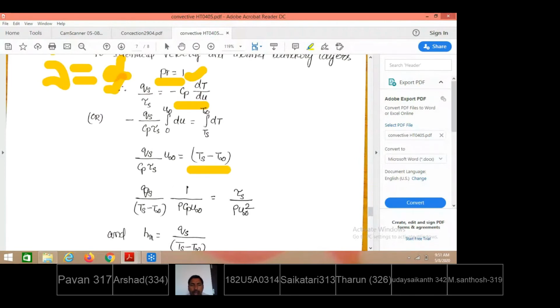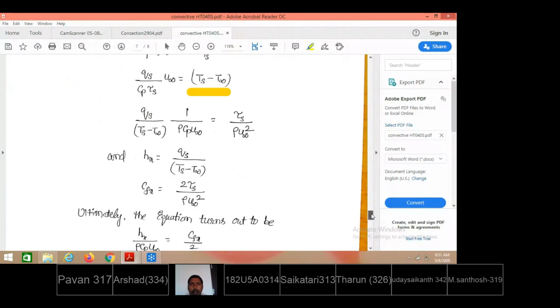Again rearrange the terms and obtain the required relation. So Qs, with Ts minus T infinity also brought to the left side: Qs by Ts minus T infinity. From Newton's law, this will become h, the local heat transfer coefficient. And what else is written here? 1 by half rho into Cp u infinity, it is written. So this is what is written.